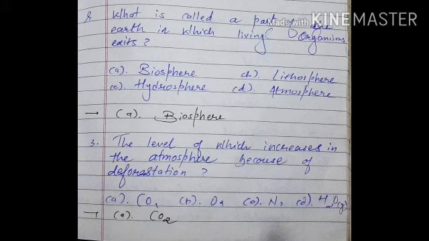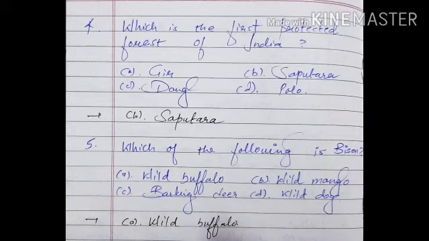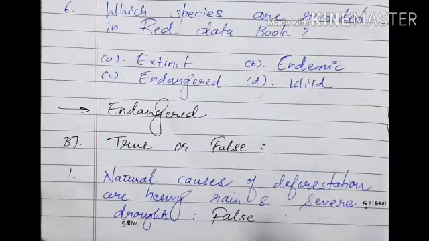Third one is the level of which gas increases in the atmosphere because of deforestation. Here are 4 options and the answer is CO2, that is, carbon dioxide. Fourth one is which is the first protected forest of India. The answer is B, Saputara. Fifth one is which of the following is a bison. The answer is A, wild buffalo. Sixth one is which species are recorded in the Red Data Book. The answer is endangered. Now part B, true or false.